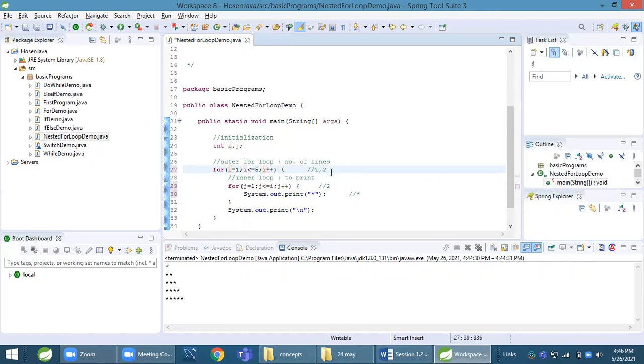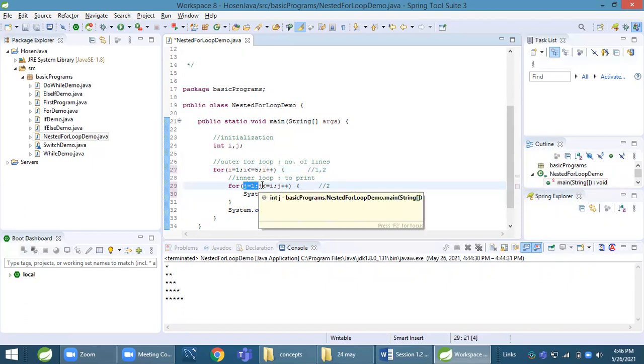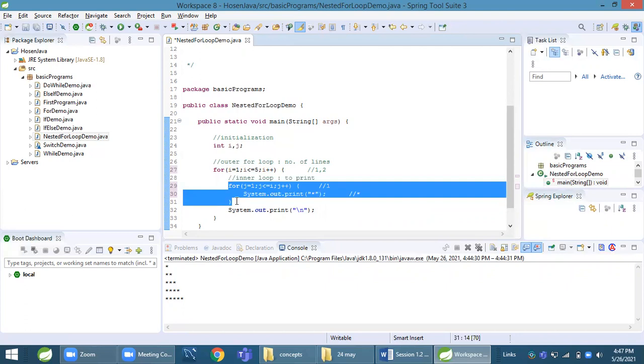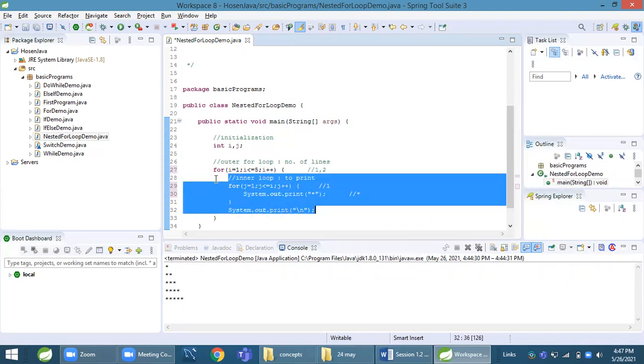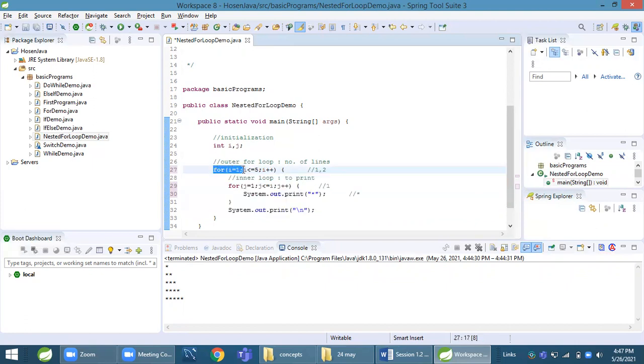The value of I will be 2 now. 2 is less than or equal to 5, yes. j equal to 1, so now the value of j is 1. The inner loop does initialization every time it comes into this body, but for the outer loop, initialization happens only once.